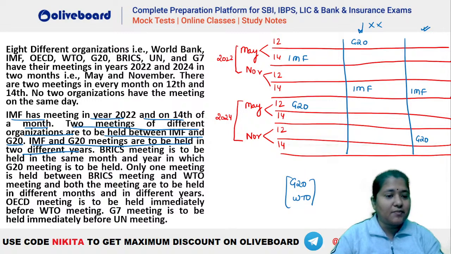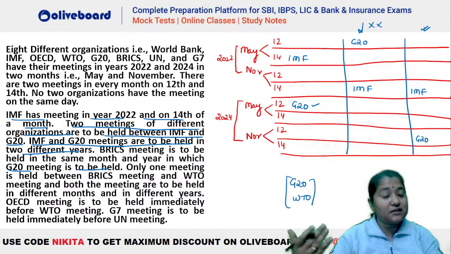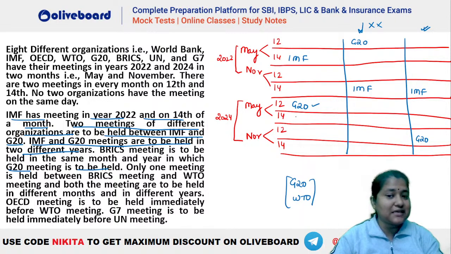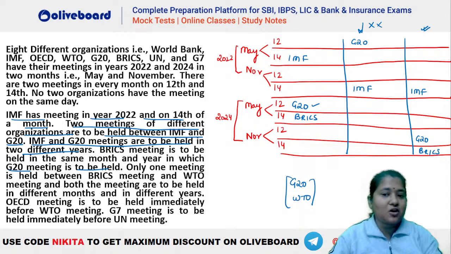Similarly, first and third. Now look ahead, see what is given. BRICS is to be held in the same month and year in which G20 is to be held. So BRICS has to be in the same month and year. You can see here that G20 is already here. So BRICS has to be in the same month and same year of G20. That means it has to be on May 14th. So this will be your BRICS here. In this case, you can see G20 is in November. So BRICS has to be here because BRICS and G20 are in the same month of the same year.